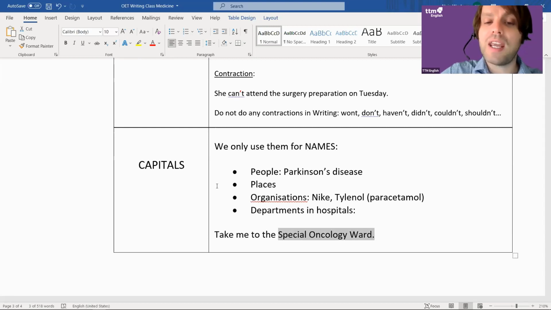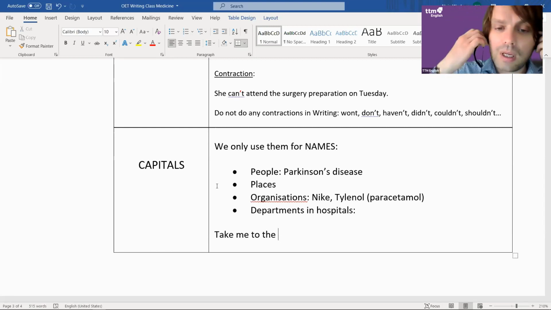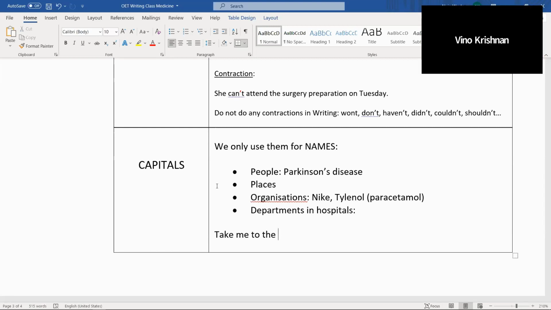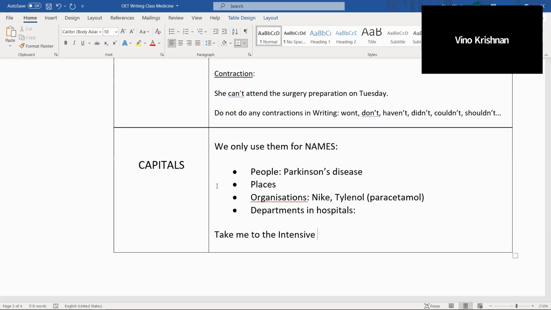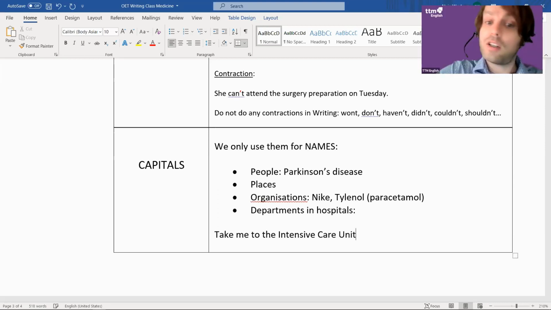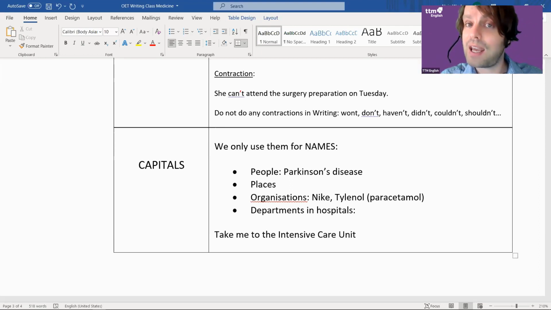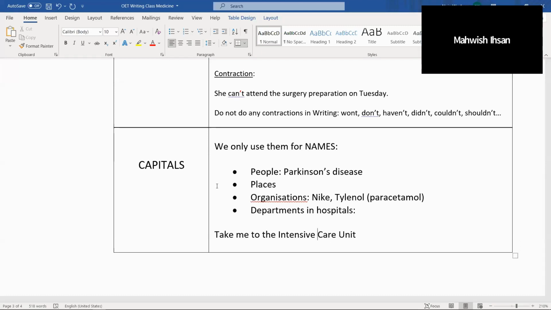Give me some department names from your hospital. ICU, intensive care unit. So that's from your hospital, right? Yes. So is it called the intensive care unit? Is that the exact name that's on the door? It says capital ICU. But my point is, on the door in the hospital, if I go there and I read it, will it say exactly intensive care unit, or will it say something else? HDU. Yeah. That's my point.